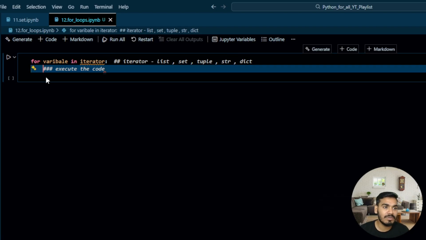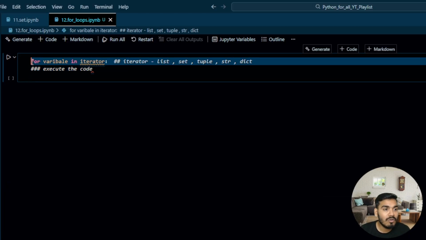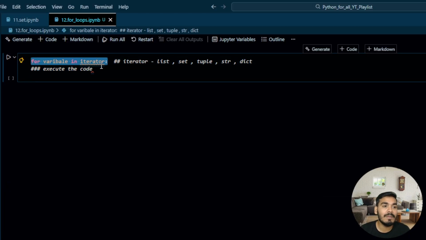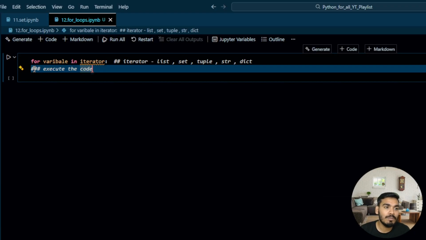If you write from the very beginning of the left, then it's not going to follow the command of your for loop. It means that this is independent and this code is independent. But actually, your below code should be dependent on your for loop.